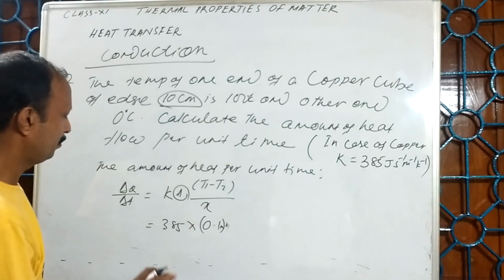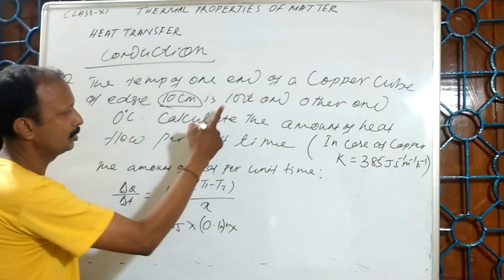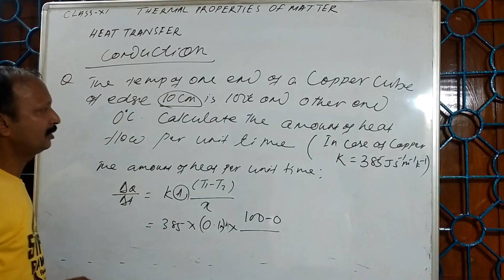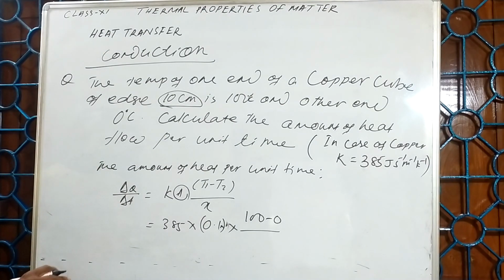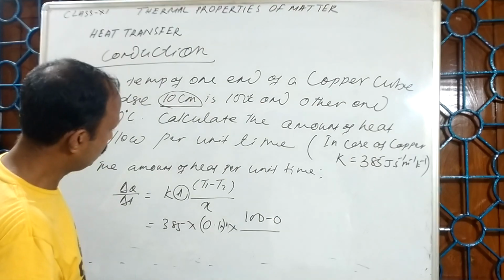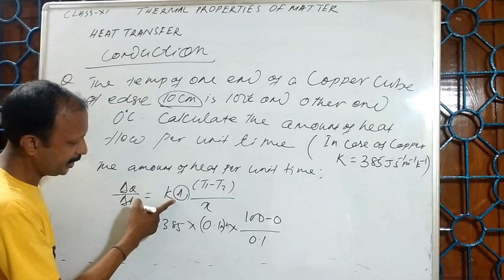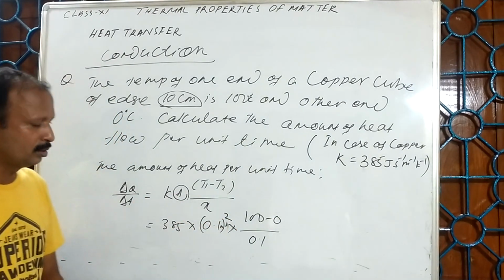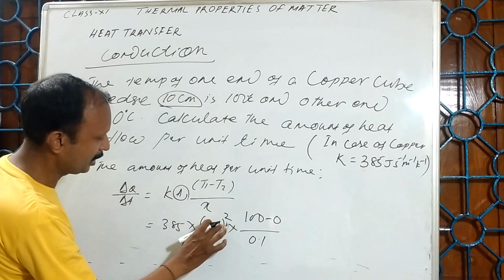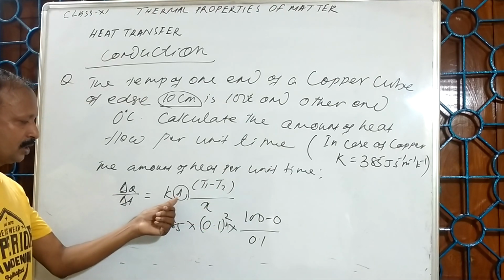So, into the change in temperature, this is 100 minus 0, upon the length. Here the length is taken as 10 centimeter or 0.1 meter. The area of cross section, I can use 0.1 meter squared. So 0.1 squared is the area of cross section.